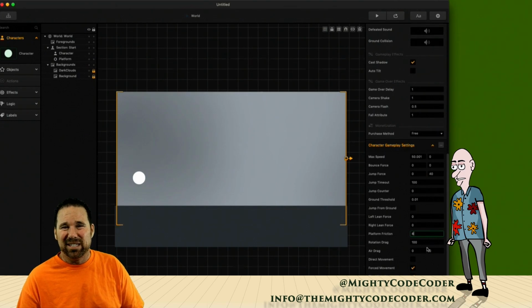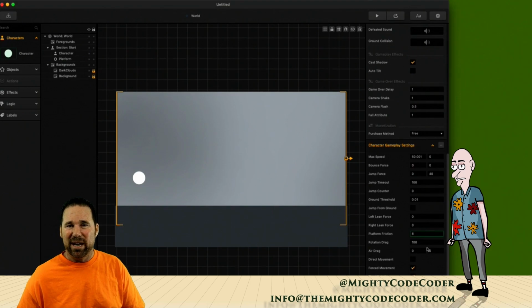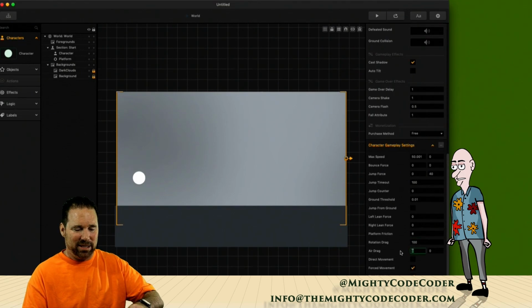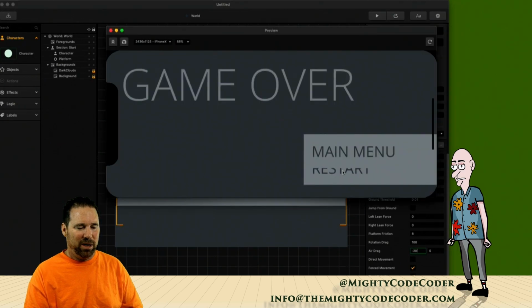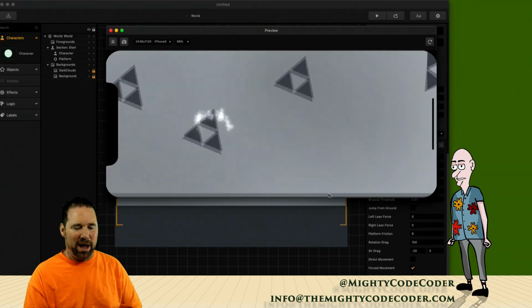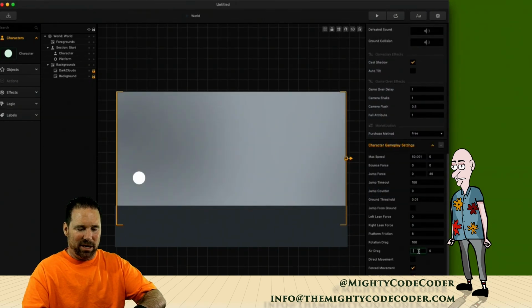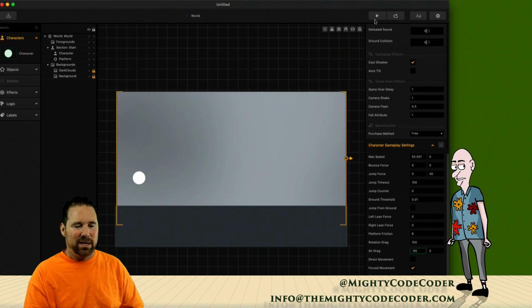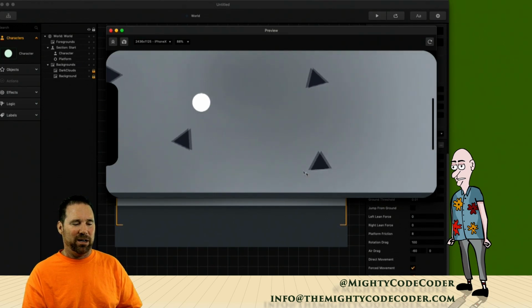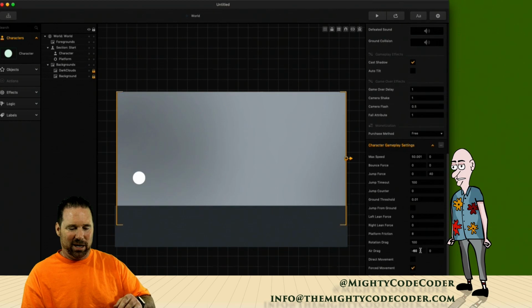Meanwhile, air drag is similar, but it slows down the character's movement in air. I thought this was kind of great because you could make it feel like there's a windstorm. So x-axis that way. Let's say it's a -20 wind drag. Now it feels like when I jump, I'm jumping into the wind. I'm jumping up, but I'm not jumping forward, I'm jumping back. Let me move that back a little because you couldn't really tell. Let's go -60. Now I go in the air and you feel it's going backwards. I still don't think it's enough.